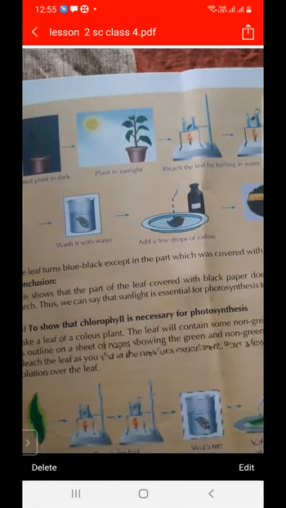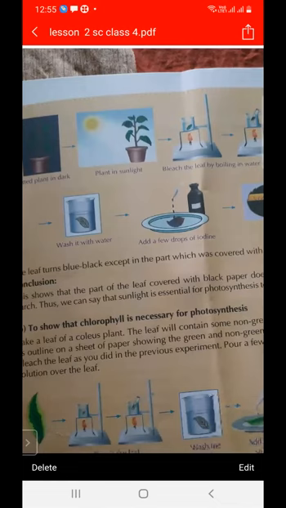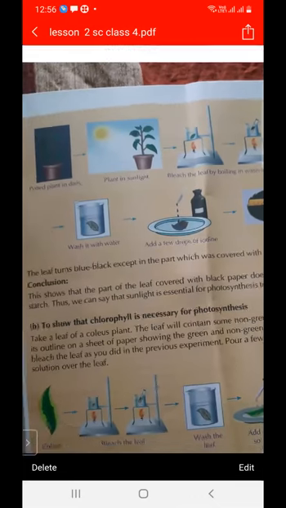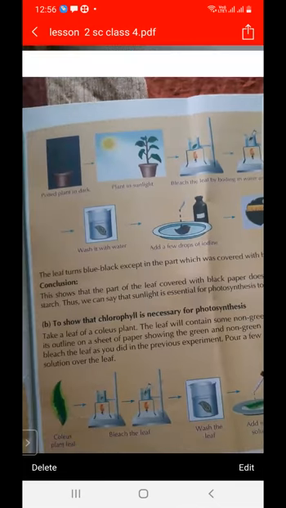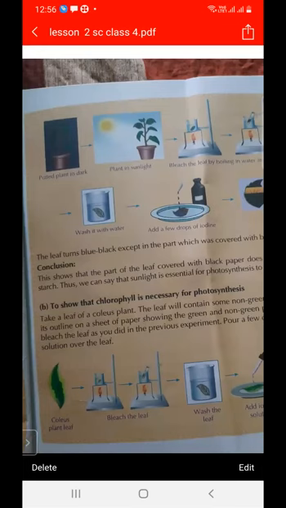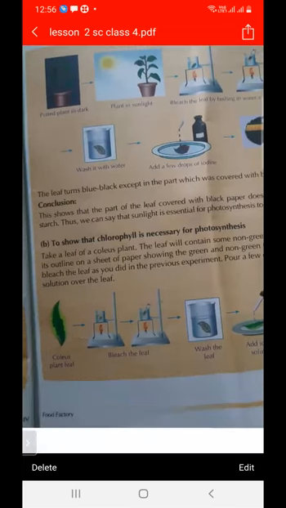I am repeating, what do we mean by bleaching the leaf? When we take a green leaf and boil it in water and then boil it in alcohol, it removes the green color of the leaf, and this is called bleaching of the leaf. The second activity is to show that chlorophyll is necessary for photosynthesis.